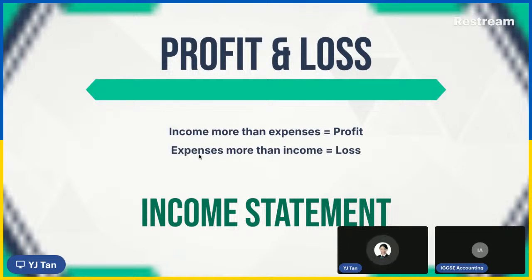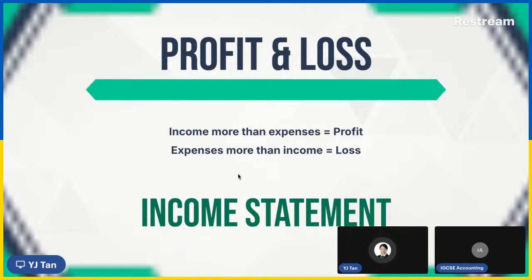When what you spend is more than your income, for example, in the shoes example just now, you bought it for 20 ringgit. But when you want to buy the shoes, you take a Grab to collect the shoes. The Grab costs you 40 ringgit. So shoes 20 ringgit plus your Grab of 40 ringgit is 60 ringgit. So 60 ringgit is more than how much you sold the product for, which is only 50 ringgit. So you are making a loss of 10 ringgit. That is a loss. Okay, so this is the definition of profit and loss.